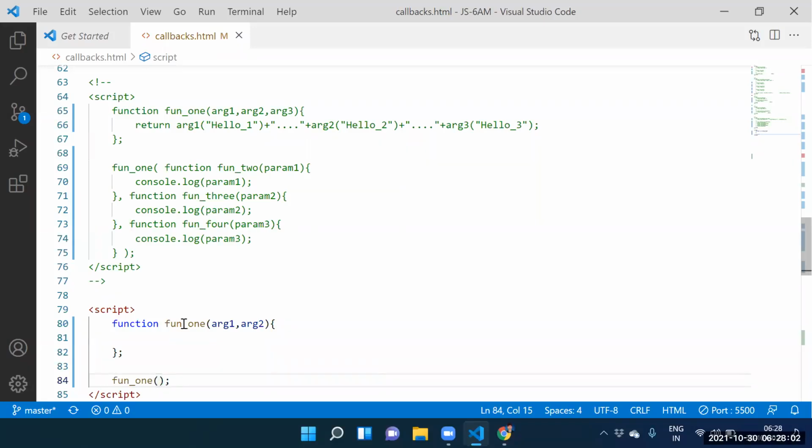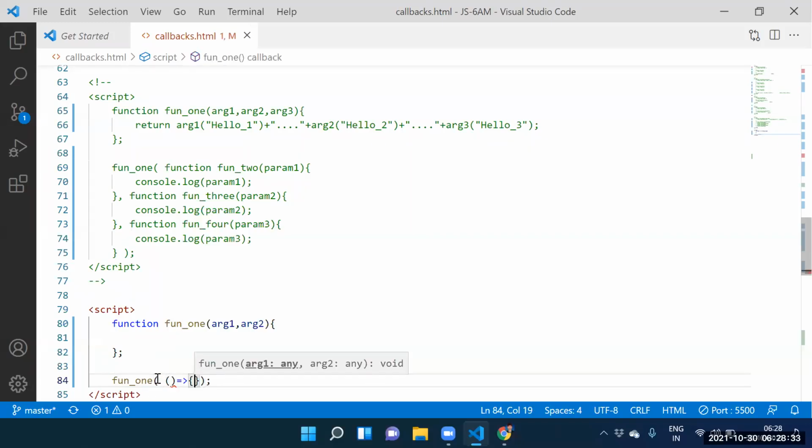Guys, while calling function 1, how many arguments we need to supply? 2 arguments, we need to supply them. Yes or not? So argument 1, comma, next one is argument 2. Shravan, how to supply argument 1, comma, argument 2? See this one.